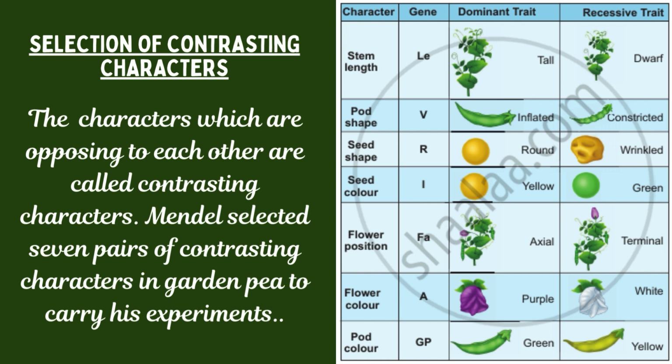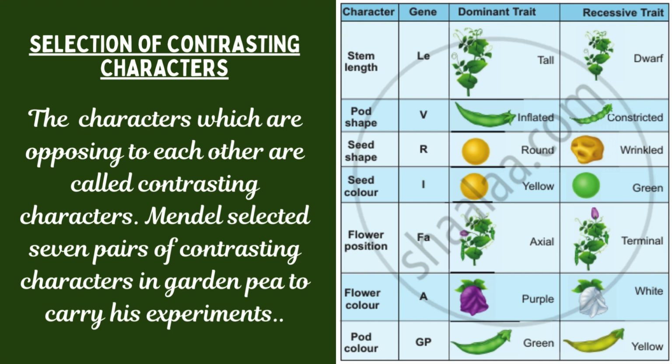First is stem length, or you can say height of plant. It has two contrasts, tall and dwarf. Second is pod shape. It has two contrasts, inflated and constricted. Third is seed shape. It has two contrasts, round and wrinkled. Next is seed color. Again, two contrasts, yellow and green. Next is flower position. It has two contrasts, axial and terminal. Flower color. It has two contrasts, purple and white. Lastly, pod color. It is green and yellow.